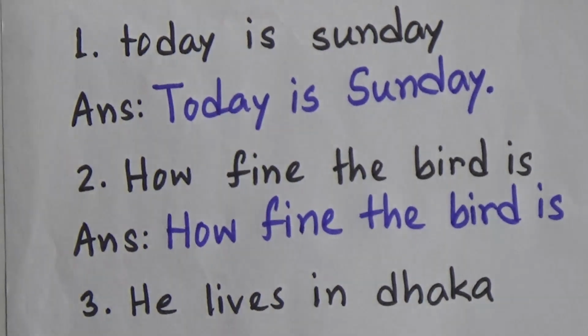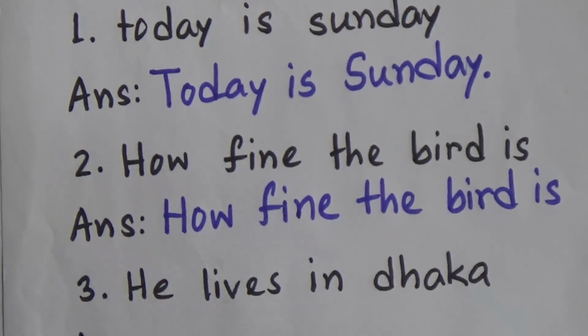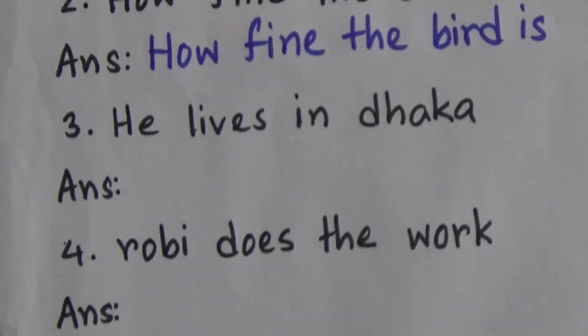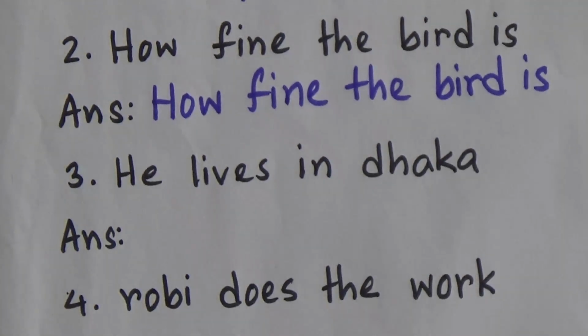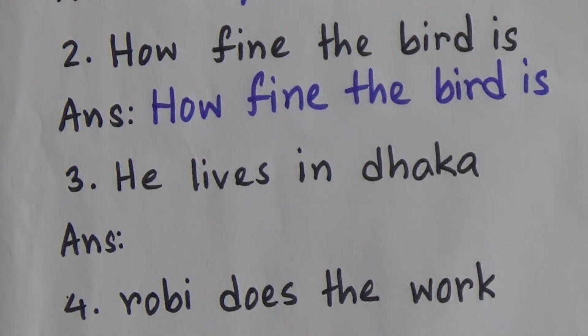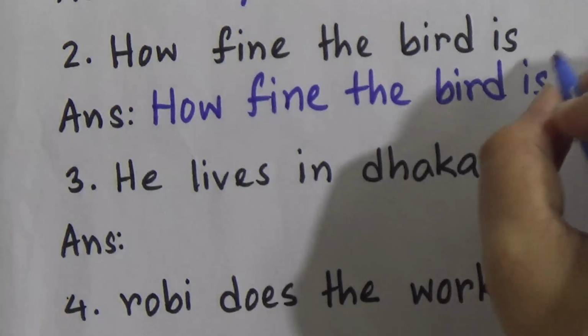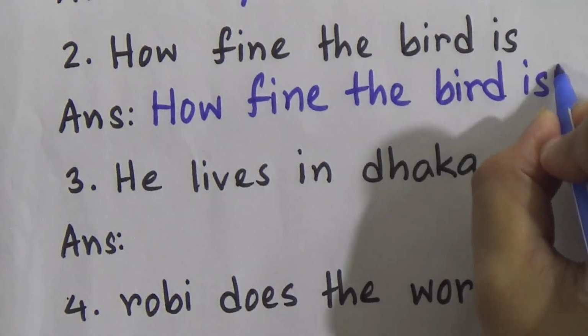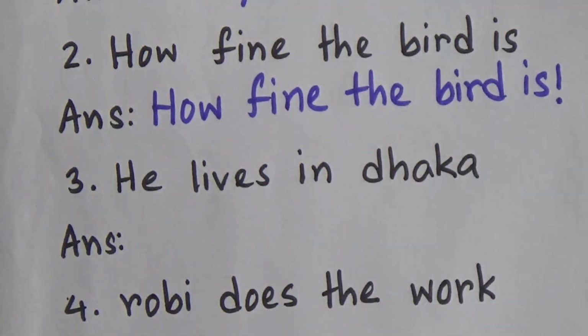So now what will be there? Full stop, exclamation mark or question mark. Now look, how fine the bird is. This is the expression of surprise. That means you have become surprised, and now you are saying how fine the bird is. So there is an exclamation. So what will you give here? We will use the exclamation mark.